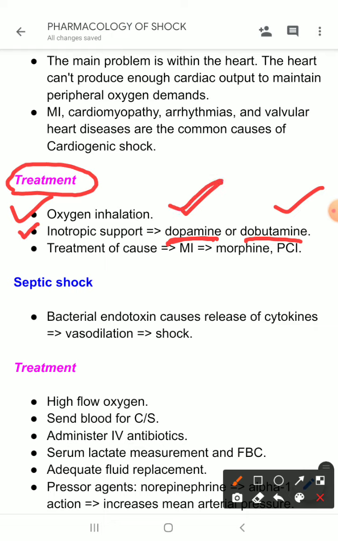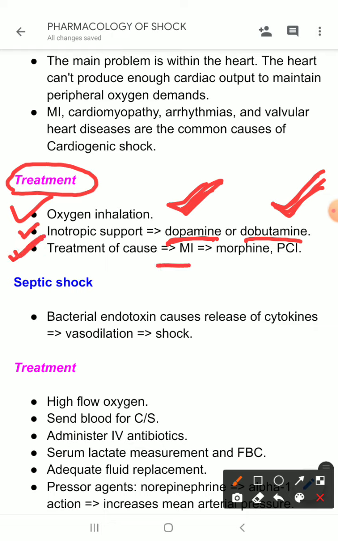Dopamine is a positive inotropic agent, as well as it is renoprotective because of its action in the renal vasculature. Okay, and dobutamine has only the inotropic effect, it does not have any renoprotective effect. But where renoprotective effect is not needed, there dobutamine is preferred over dopamine, and where renoprotective action is needed, then dopamine is preferred. Okay, now and then treatment of cause.